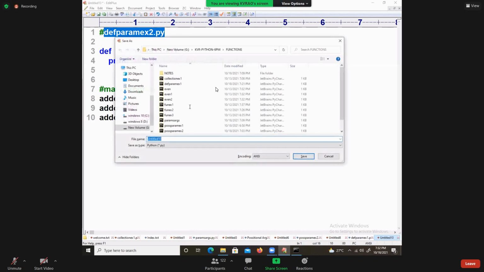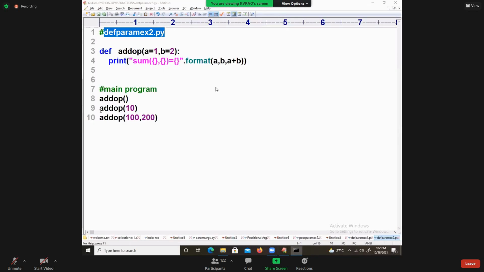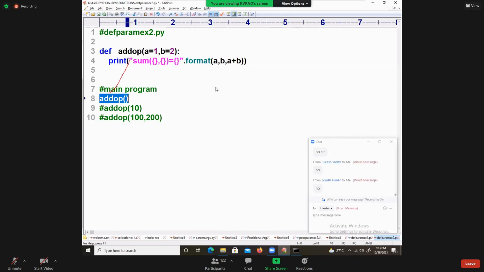Yes, so look at that. Start. First, don't worry about this. Next, don't worry about this. See, look at add op. Are you passing any values here? No, but it will go there. PVM will go there.